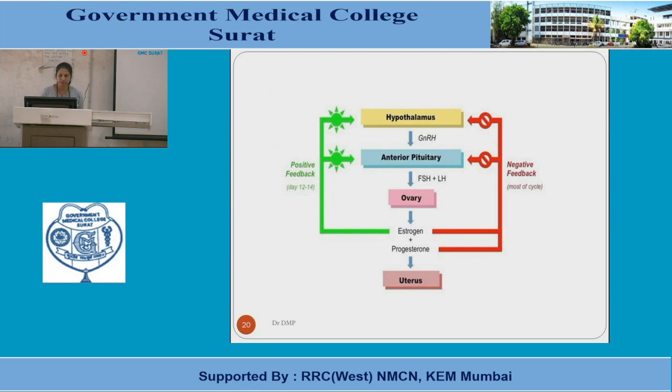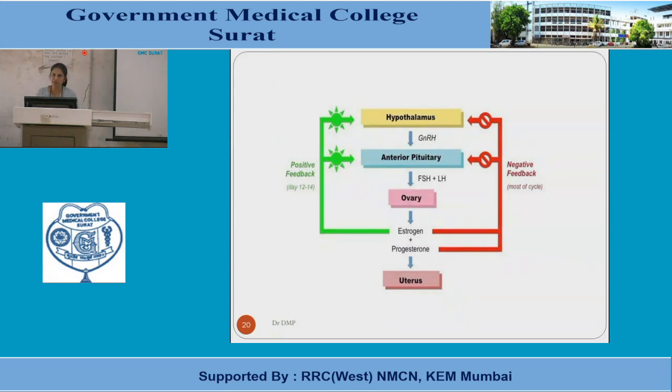This is a long loop, short loop, and ultra short loop. The negative feedback mechanism means release of the estrogen into the circulation sends signals to the higher centers, the regulatory glands, that is the anterior pituitary and the hypothalamus, to suppress further secretions. That is a negative feedback.